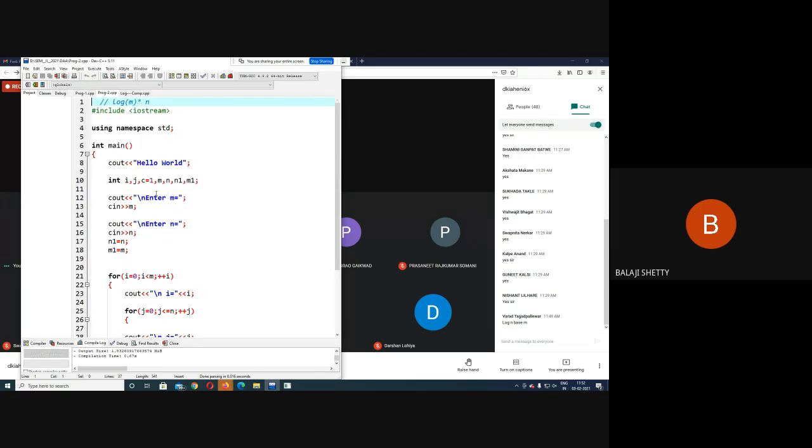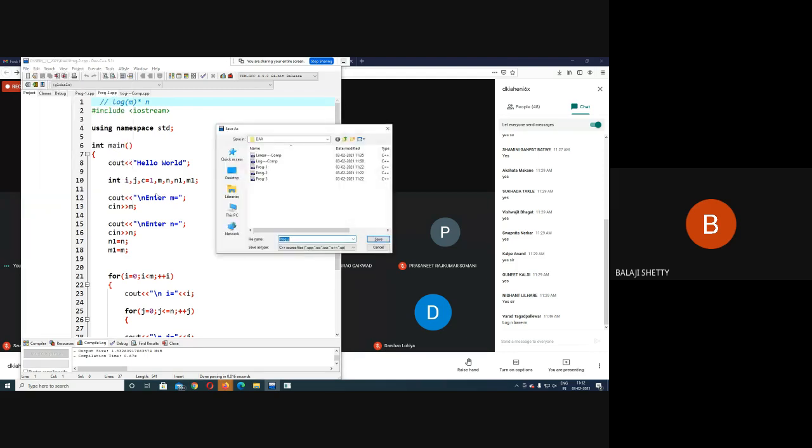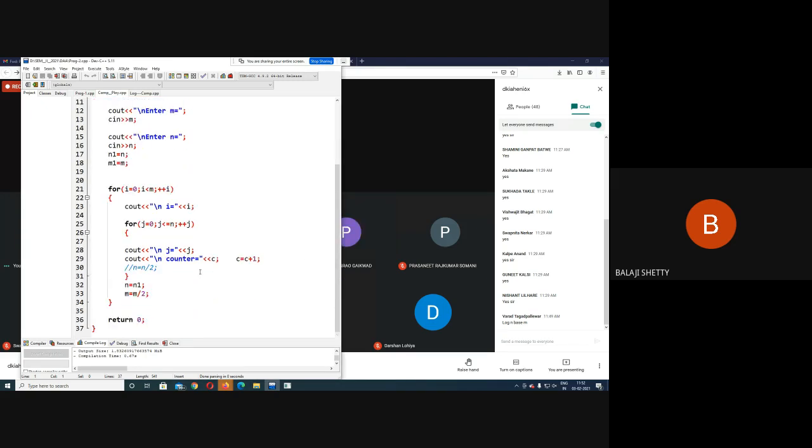Okay, so what I do now, I'll save it as program complexity for polynomial. So here what I do, log m, log n, and here I comment these lines now for understanding in a better way. Now what is the time complexity of this program? Let us run the code.